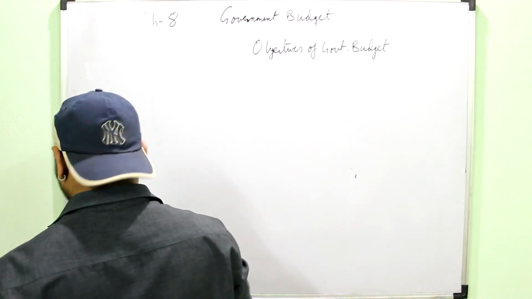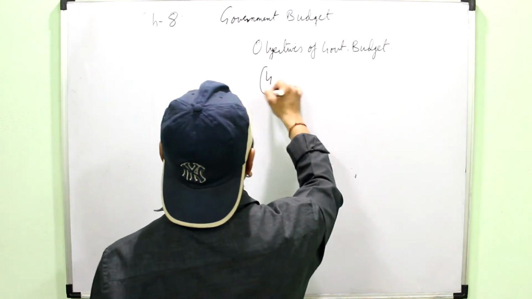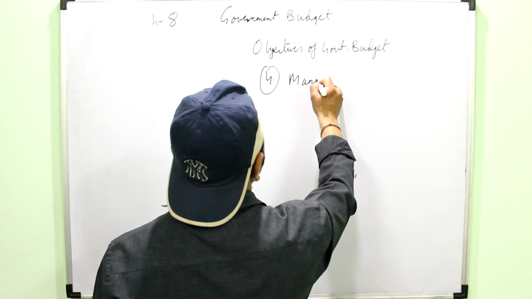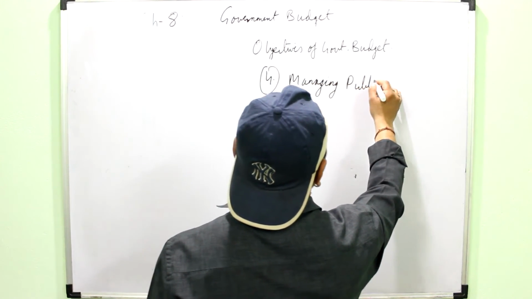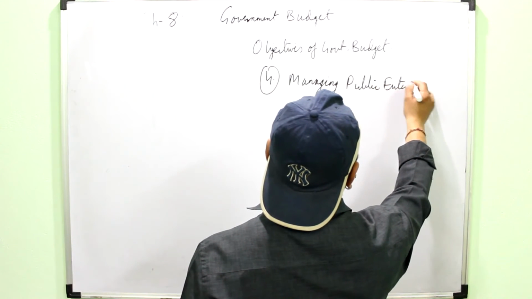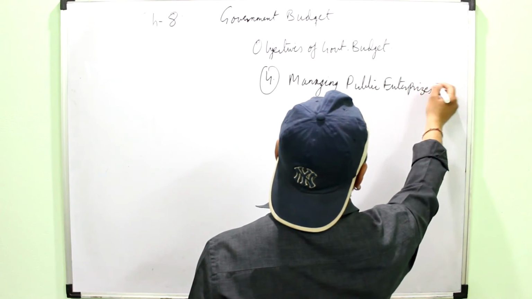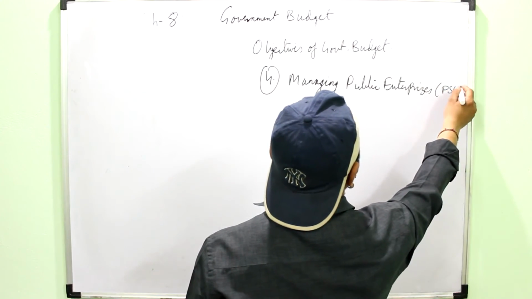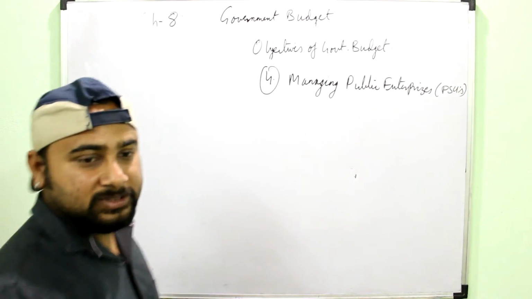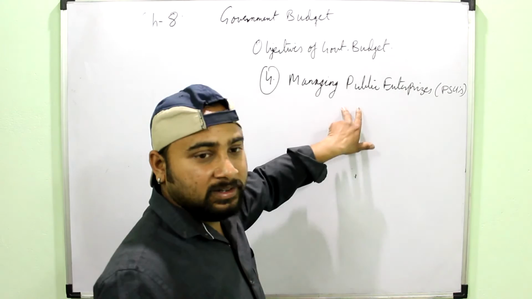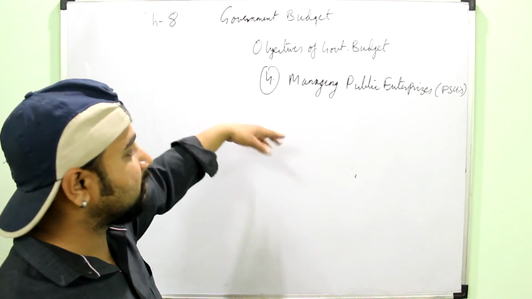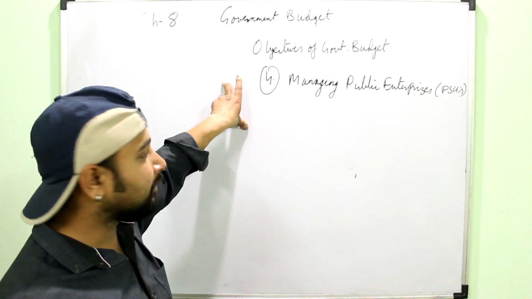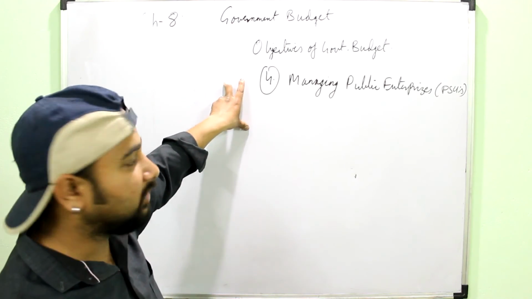Then the last objective of the government budget is managing public enterprises, you can say the PSUs, public sector units. All government projects, all government organizations are managed through the government budget. It will be decided in the government budget how much money is to be given to the railway department, or maybe to the health department of the economy.